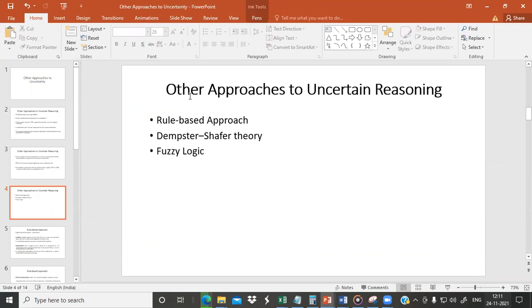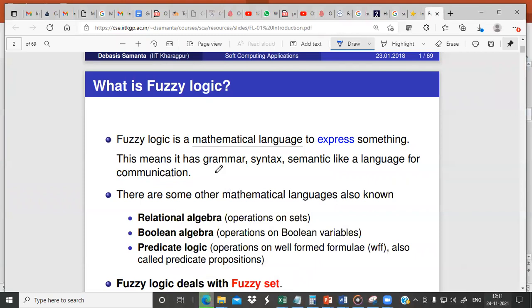In the last lecture, we discussed the rule-based approach and Dempster-Shafer theory. In this lecture, we'll be discussing fuzzy logic, right? Fine. So basically, fuzzy logic is a mathematical language to express certain things, and it has its own grammar. It has its own syntax and semantics, like any other language or tool for communication.